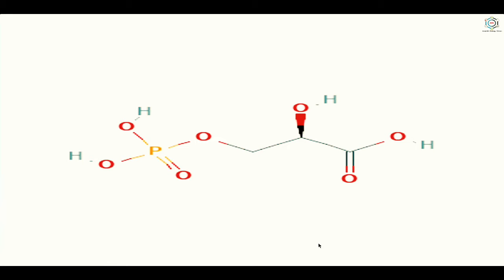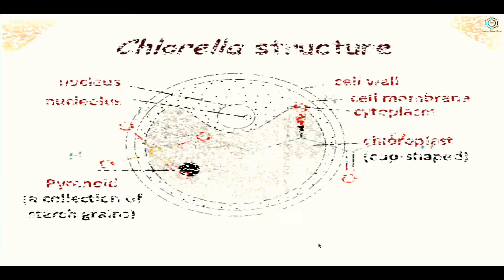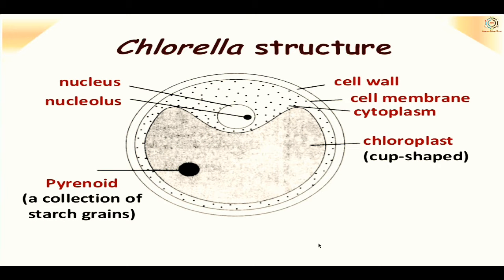So what is the first stable product of photosynthesis? 3-phosphoglyceric acid. It was further examined that only 1 carbon of the 3-carbon compound was radioactive. The other 2 were normal carbons. Since phosphoglyceric acid is a 3-carbon compound, it was thought that carbon dioxide was primarily accepted by a 2-carbon compound to form the 3-carbon phosphoglyceric acid.